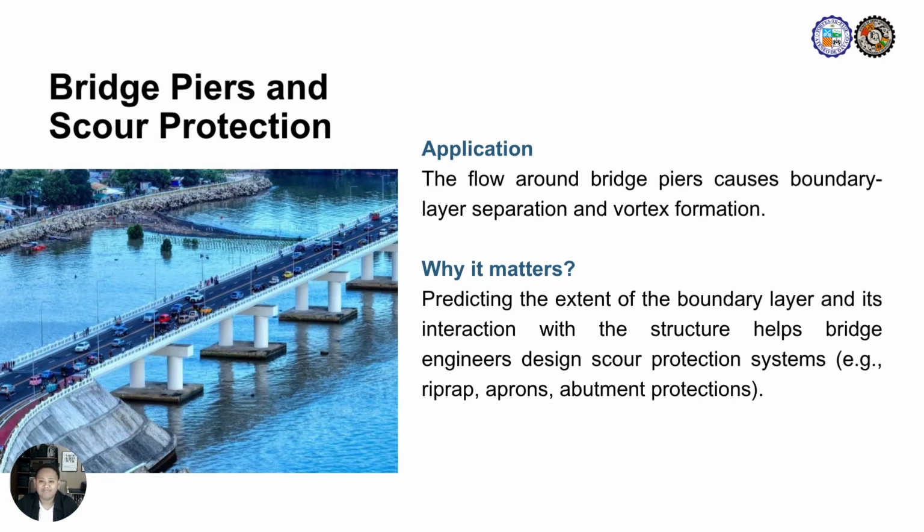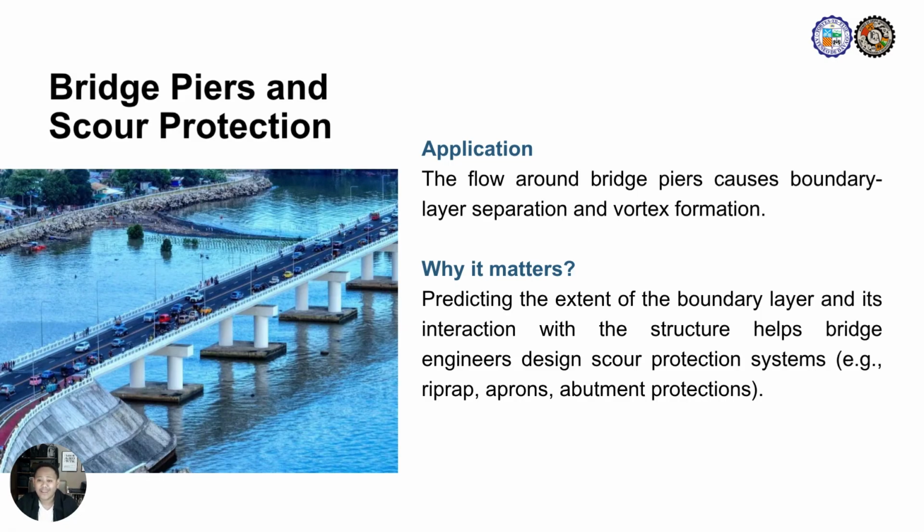Next example is bridge piers and scour protection. When water flows around bridge piers, for example, it creates complex interactions due to boundary layer separation and vortex formation. These vortices intensify local shear stress and result in scour, which is the removal of sediment around the bridge foundation.